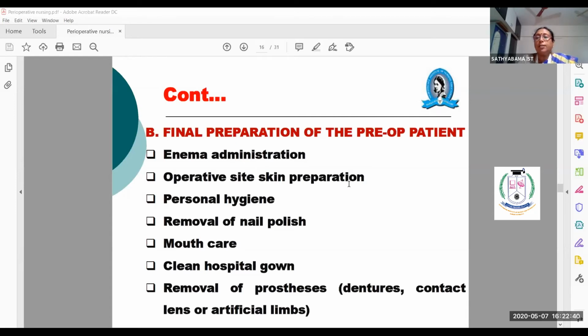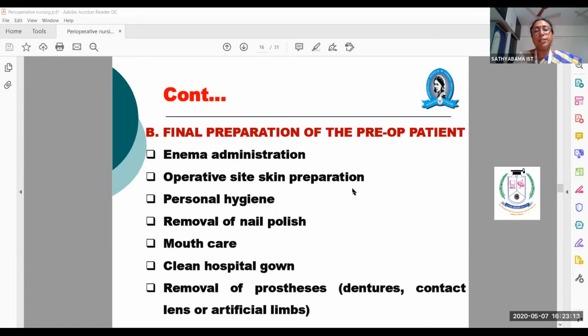Then personal hygiene. The patient may fear that if they take a bath before surgery, they will have fever. No, you please advise them to have a thorough bath, because after surgery, when the patient is in SICU, that is surgical ICU, for 2-3 days the patient will be given only a bed bath, which you have learned. So how to give a bed bath and what precautions to keep in mind, you should follow.